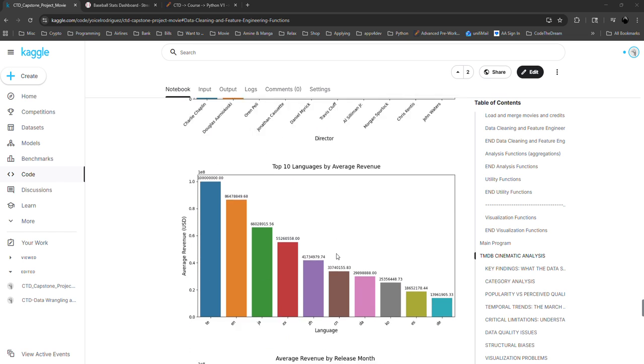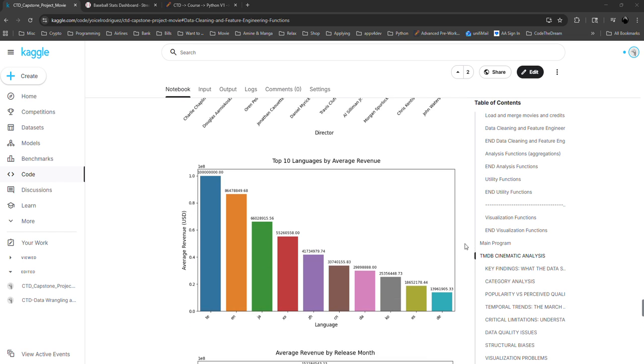The second graphic that we see here is the top language by average revenue. It is the same thing as the top director by ROI. It shows in first place the Telugu language, but that is because it also has one movie, and the total revenue for that movie is 100 million.